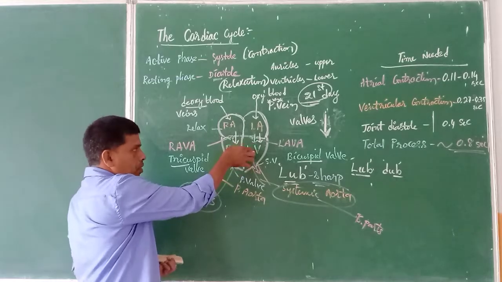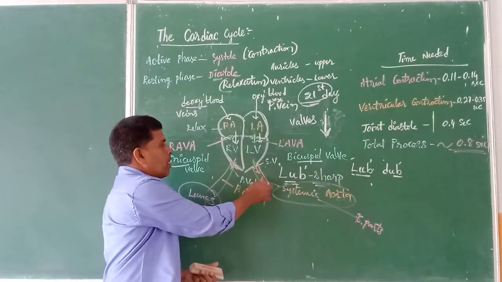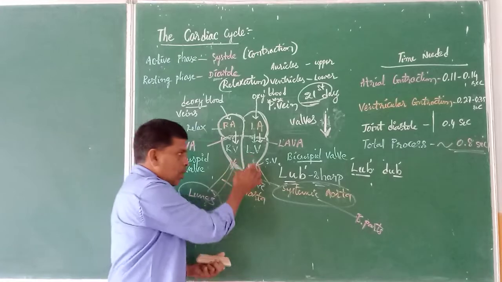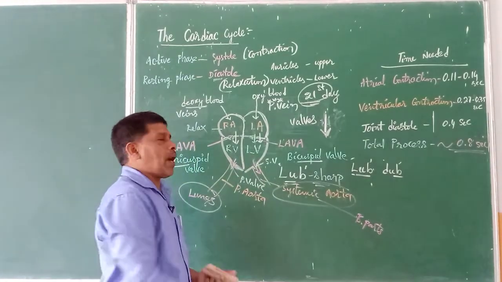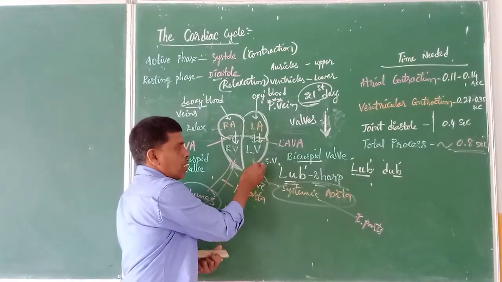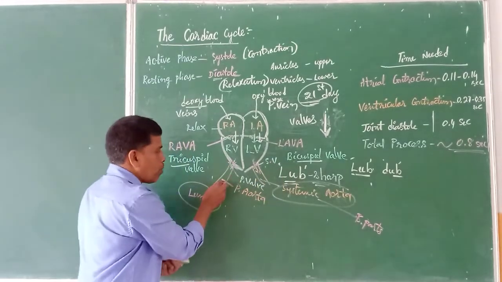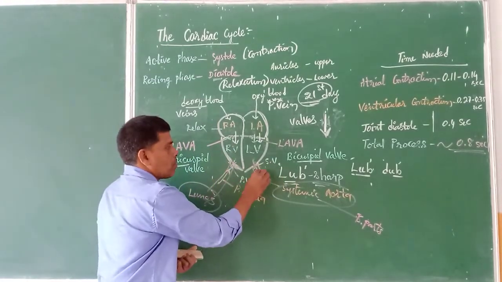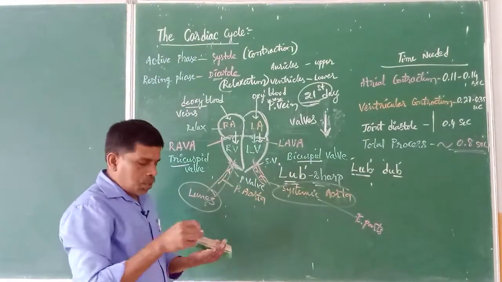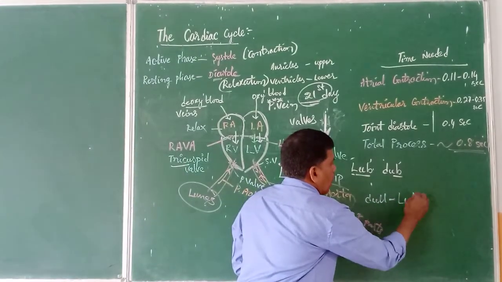Now both the ventricles are in systole, that is, they are in a contraction stage. As a result, the blood is made to move into the systemic aorta and the pulmonary aorta. By doing so, again the blood tries to come back into the lower two chambers, but unfortunately these two valves are closed. Which ones? The systemic valve and the pulmonary valve are closed. The blood comes and hits the valves, the systemic valve in the systemic aorta and the pulmonary valve in the pulmonary aorta. Then you hear a dull sound, which is called the lub sound.